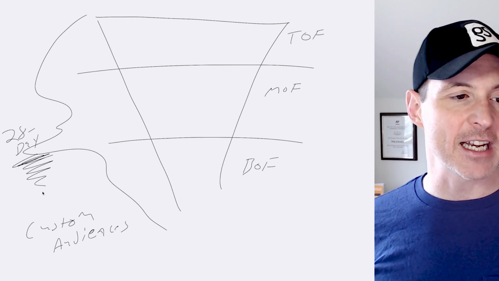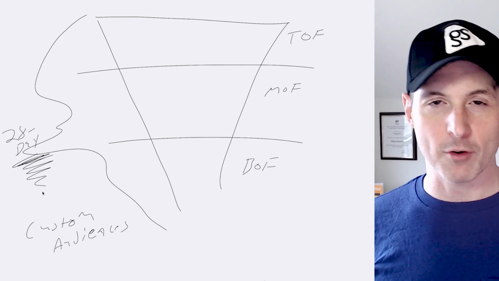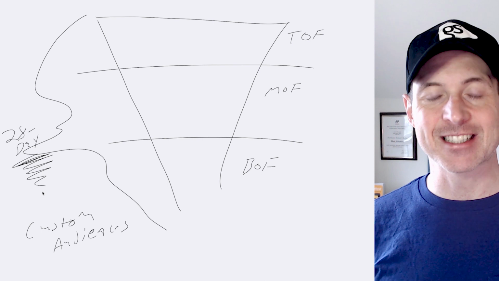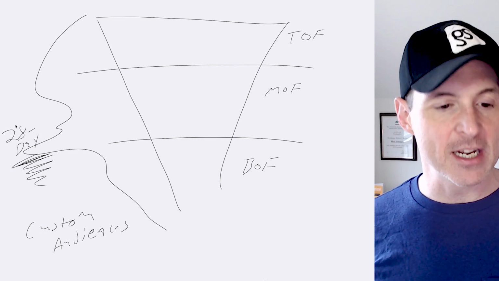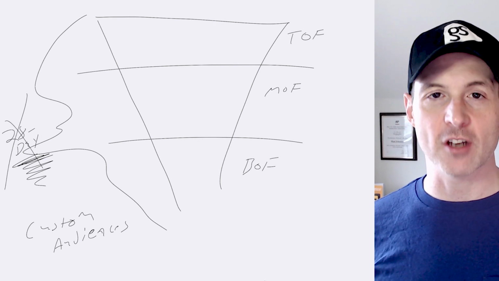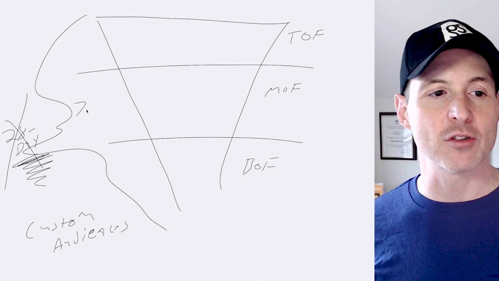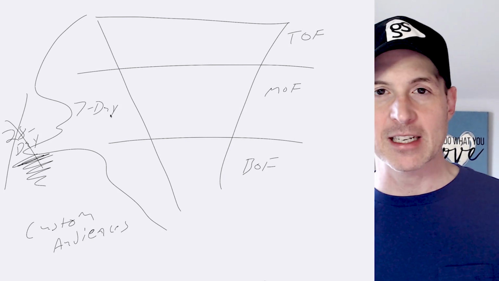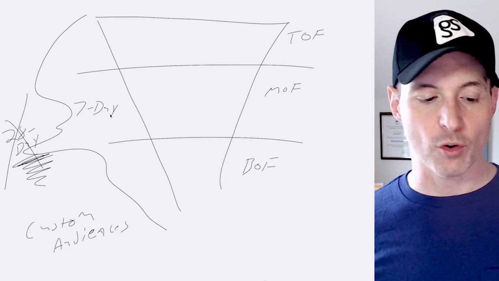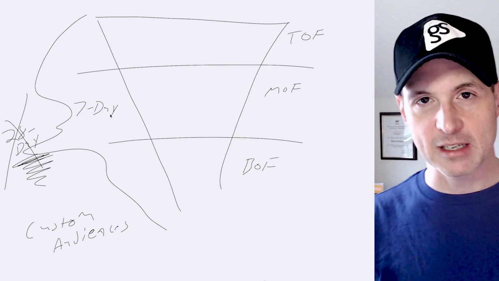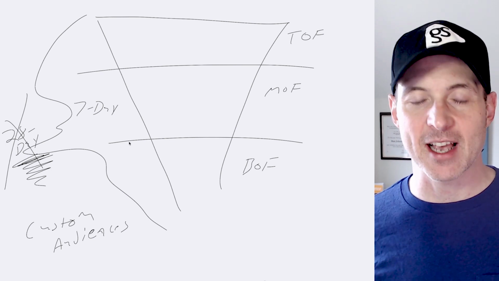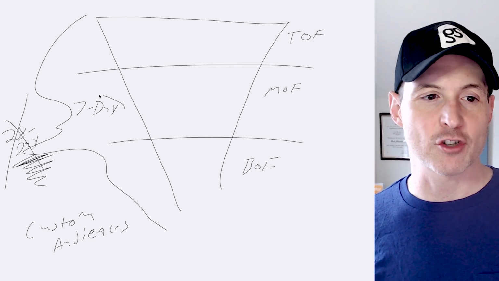iOS 14, however, and the changes that were made within iOS 14 made it so that Facebook decided to completely get rid of the 28-day window. It's gone now, and the best that we can do is a 7-day conversion window. Now, I don't want to get super complicated here. There is 7-day click or 1-day view, which is sort of the default, meaning a day after they view the ad, 7 days after they click the ad. That's what gets attributed back.